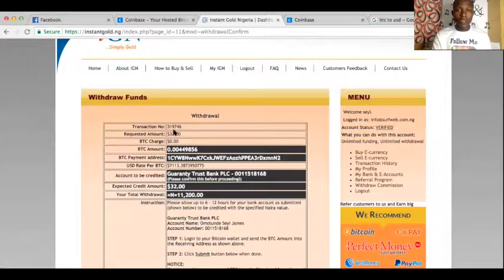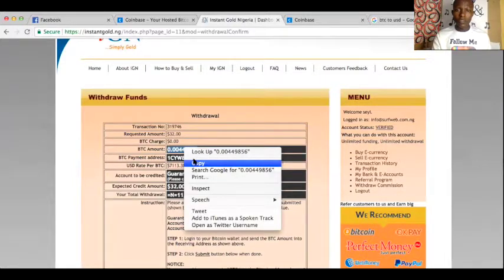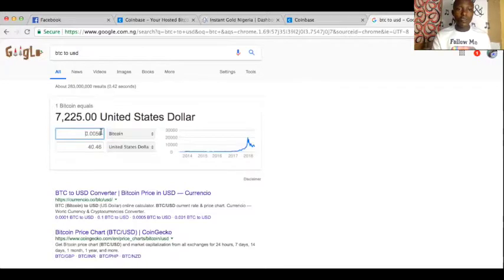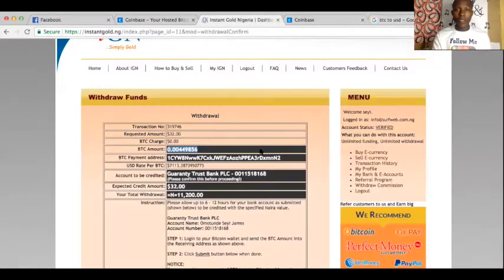So it's telling you that $32 worth of Bitcoin is about 0.004 whatever. You don't want to pack the right amount, you can just copy that, go to BTC to USD places. So that's our 2.5. So we're back here.